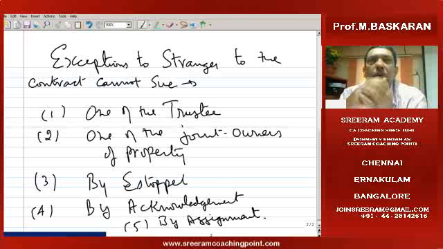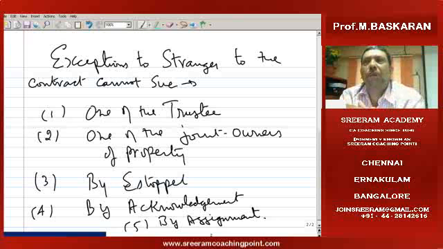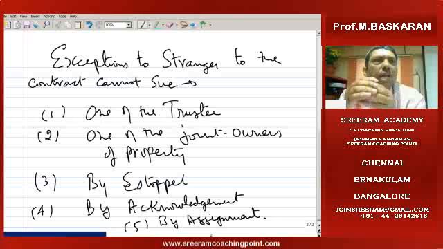That particular trustee has retired or been removed. Then what happens to the agreement? Suppose one of the trustees has signed the agreement paper. With the retirement, death or removal of one trustee, can the other trustees enforce the contract, though they are not a party to the contract? Yes, this is one of the cases of trustees. The trustee who has signed the contract, if he is not there, the other trustees can enforce the contract on behalf of the trustee.